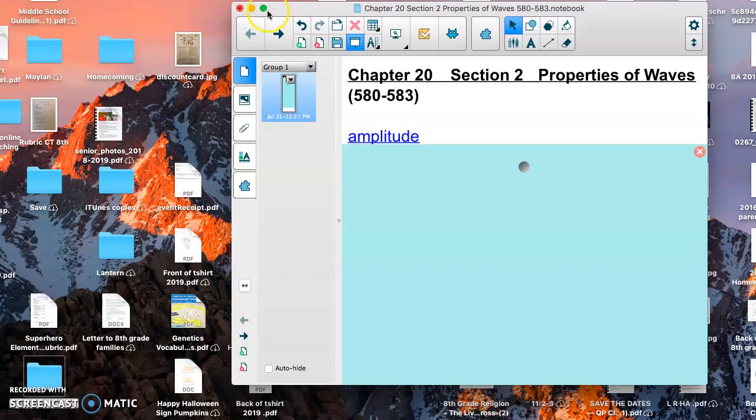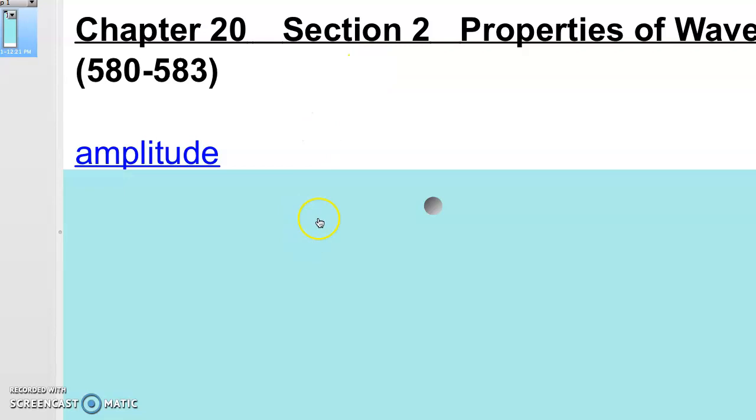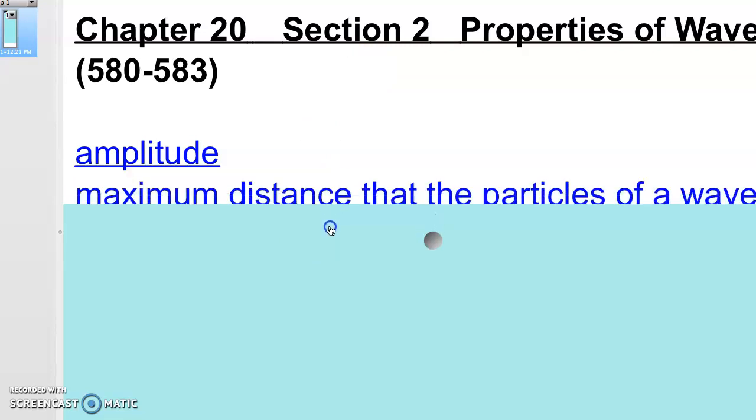And now we'll go over the second section. So turn to the properties of waves. A couple of terms that you need to know, you've probably heard before, but we're going to label them and figure these out today together.